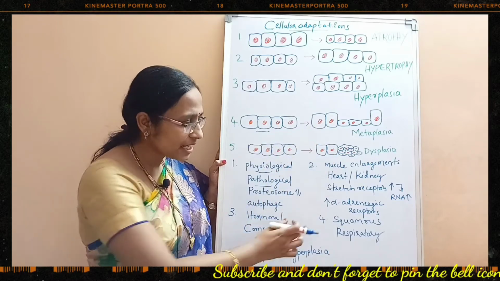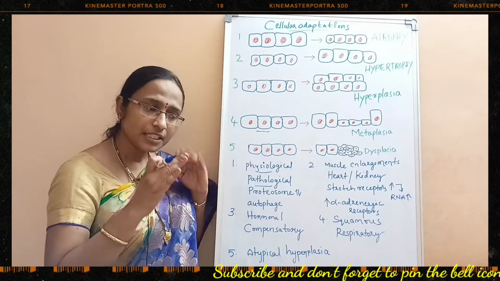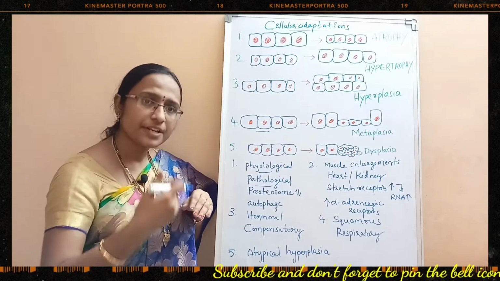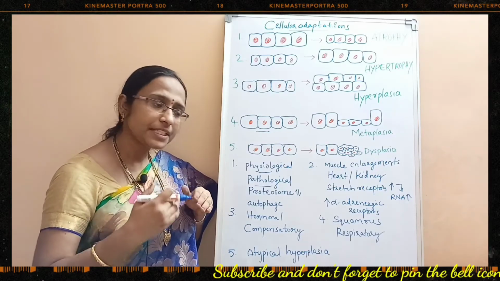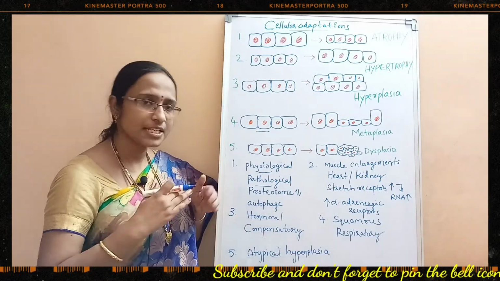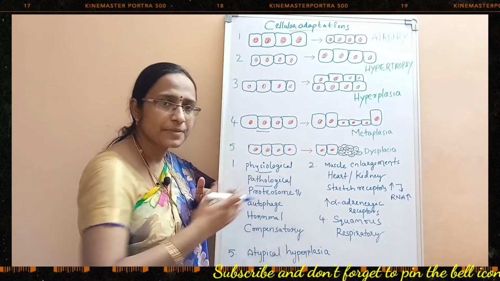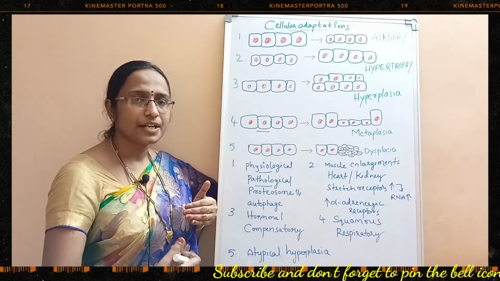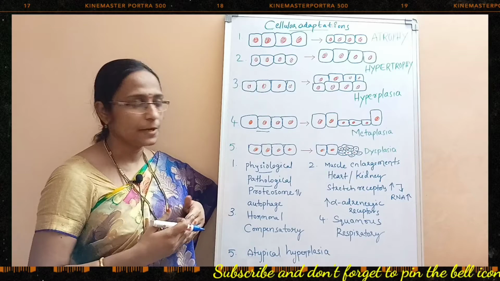In metaplasia, the point you have to remember is that generally it happens in the respiratory tract. Whatever epithelium is there is replaced by squamous cells. So there is a replacement of the normal basal epithelium with squamous cells. In general, it happens in the respiratory tract or urinary tract. So this is called metaplasia.